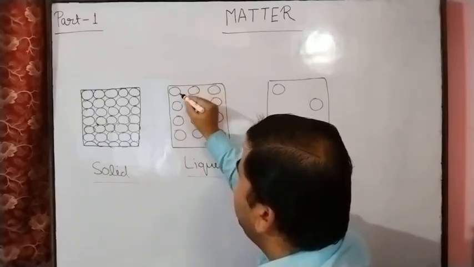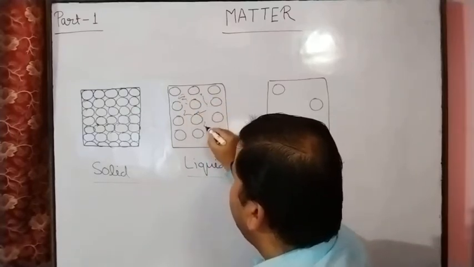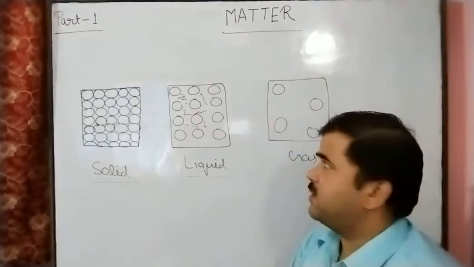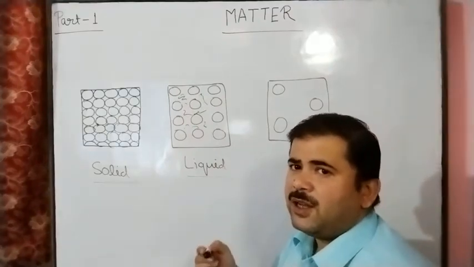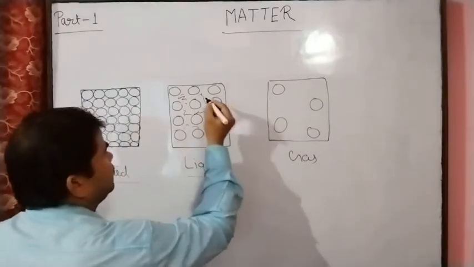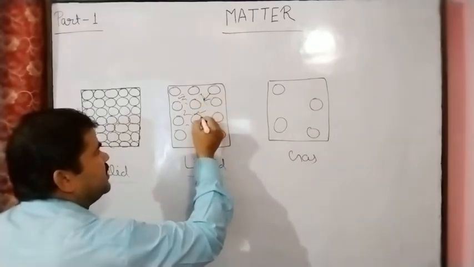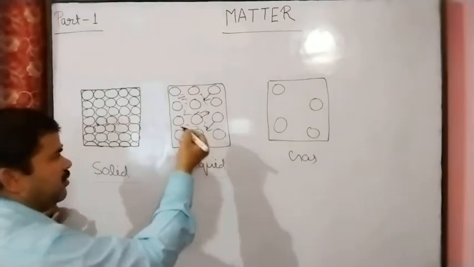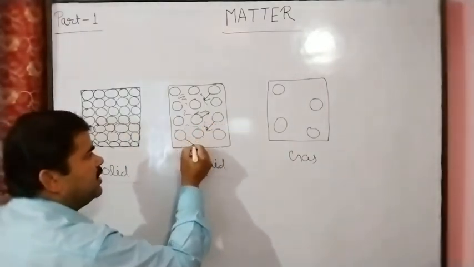So here between the particles some space is present. This is called the interparticle space or intermolecular space. So in this way, in the liquid state, the particles can move in these spaces. The particles are moving because interparticle space is present here, so these particles easily move in it.